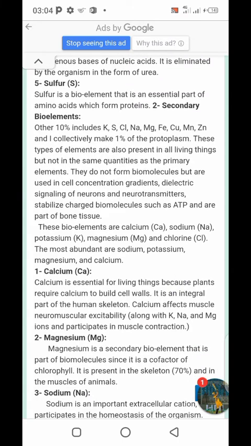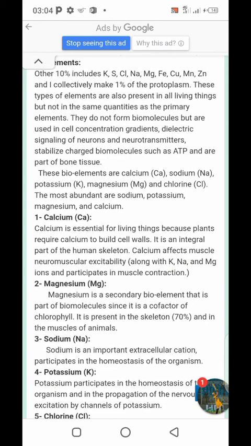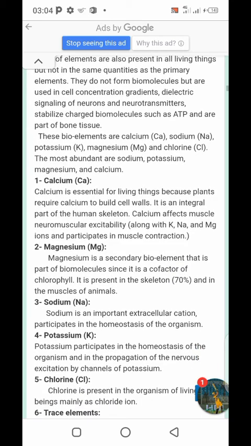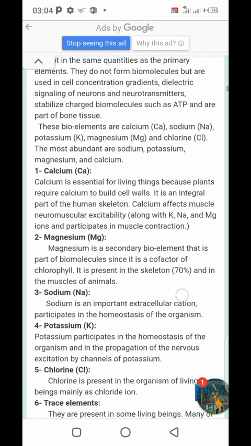These bioelements are calcium, sodium, potassium, magnesium, and chlorine, and the most abundant are sodium, potassium, magnesium, and calcium. Calcium is essential for living things because plants require calcium to build cell walls. It is an integral part of the human skeleton. Calcium affects muscles and neuromuscular excitability, and along with potassium, sodium, and magnesium ions, participates in muscle contractions.